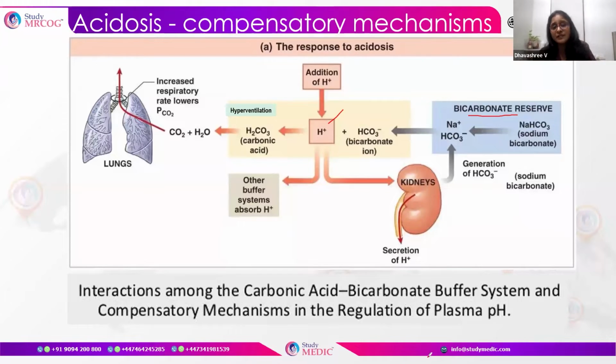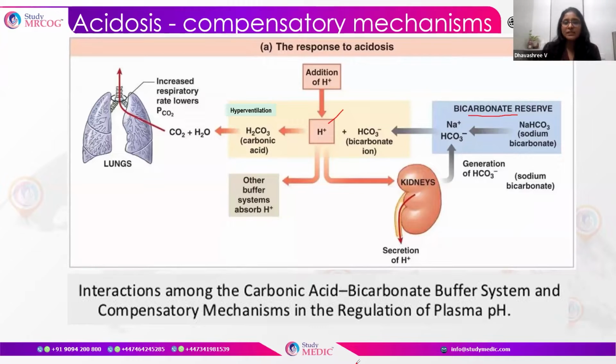There are also other buffer systems that can absorb H plus, like proteins, phosphate buffers, and hemoglobin buffers. They all can absorb hydrogen ions, thereby reducing the hydrogen ion concentration.